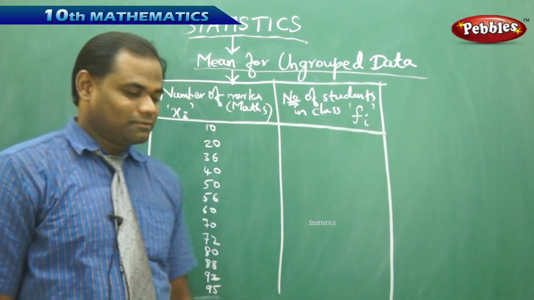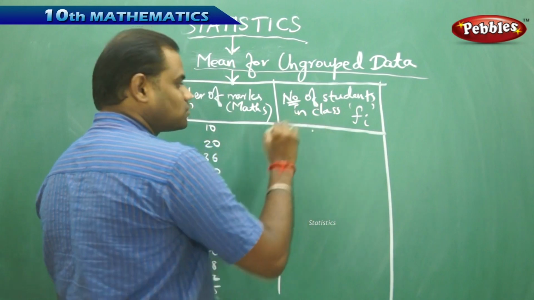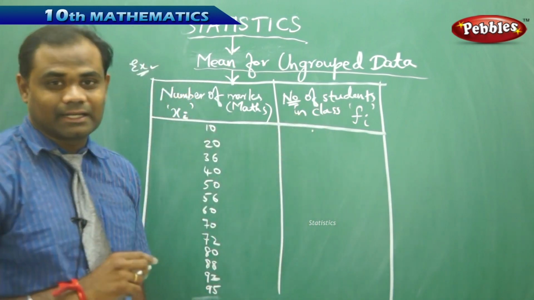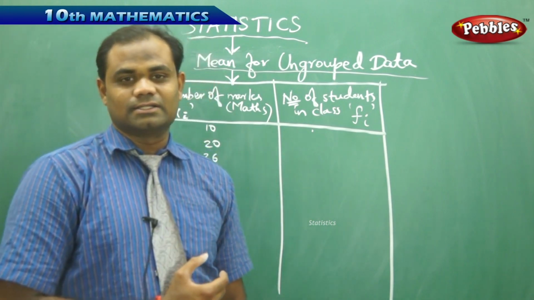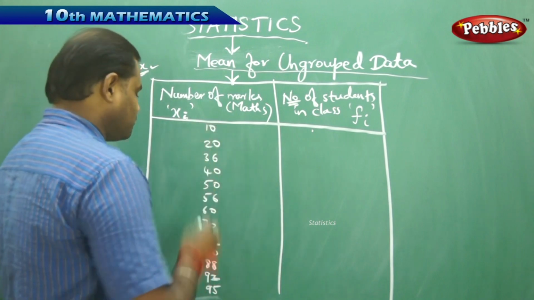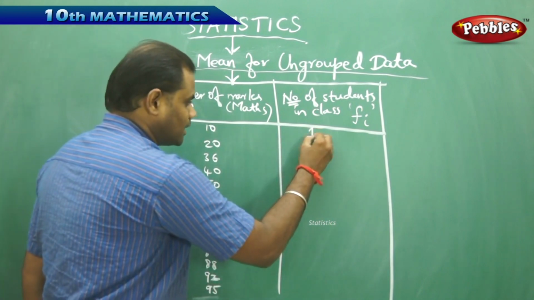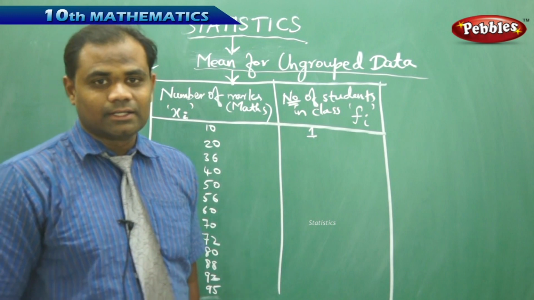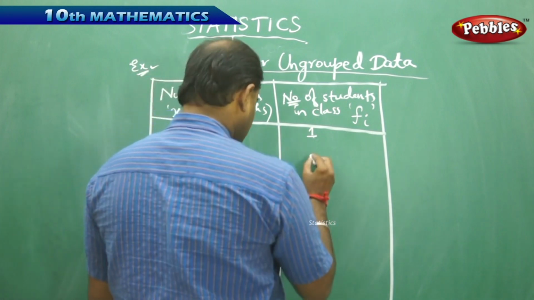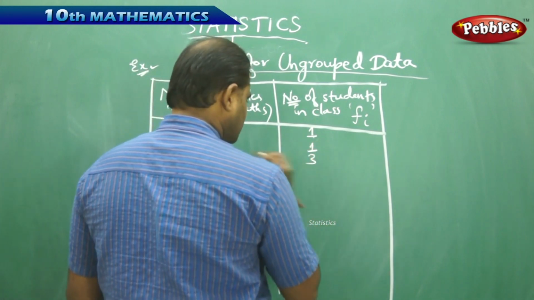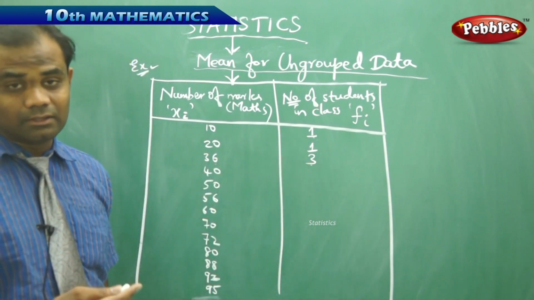36. Now each of the marks of students in mathematics has been given with the number of students who got, say, 10 marks in the entire class, which is the frequency. As we said, frequency is the number of times the observation occurs. Then clearly here, if I say, for example, the frequency is 1, that makes me understand there is only one student in the class who got 10 marks, is how I understand the real life situation using the frequency value. So if my frequency, say for example here, is 3, then I say that there are 3 students in the class who got 36 marks out of 100 marks.